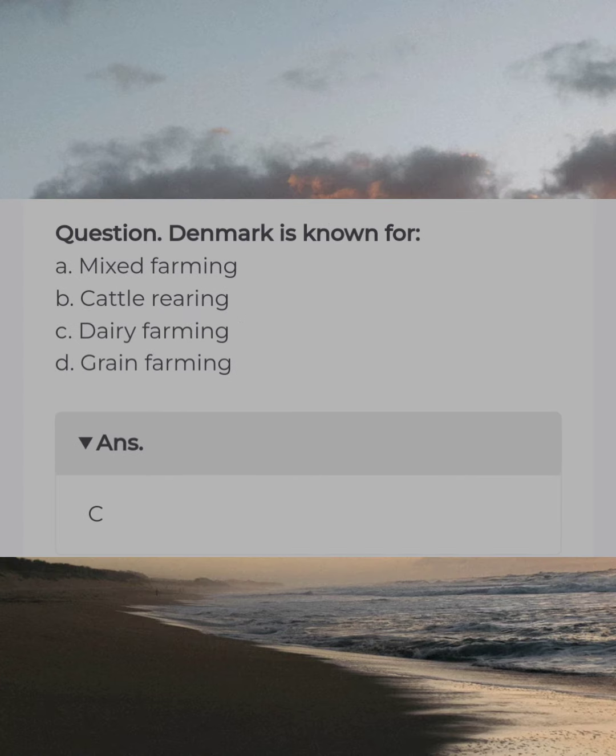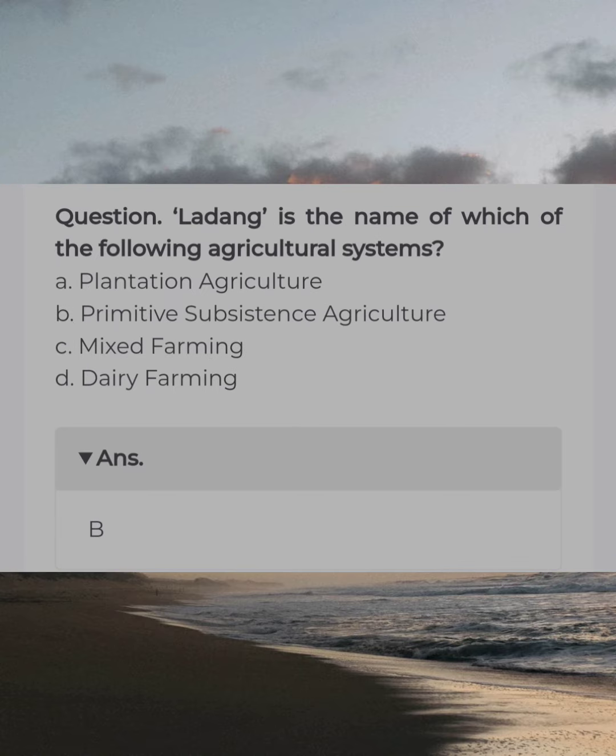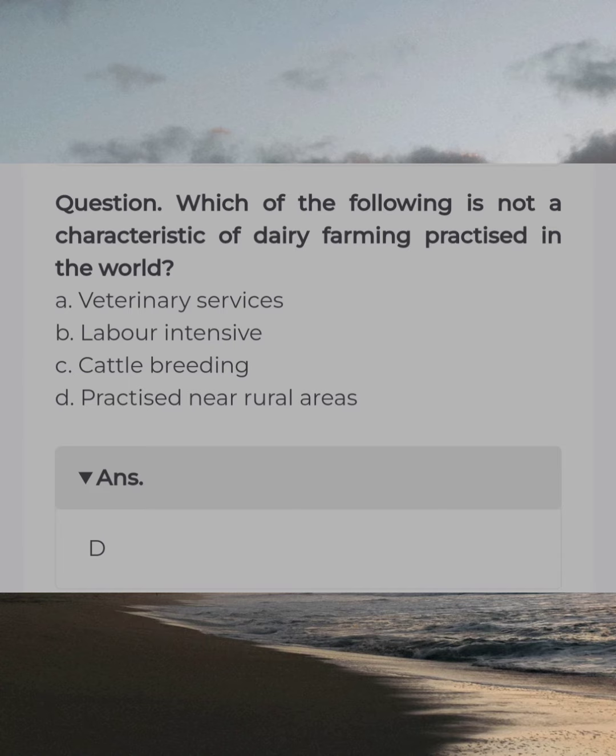Denmark is known for. Answer C. Dairy farming. Ladang is the name of which of the following agriculture systems? Answer B. Primitive subsistence agriculture. Which of the following is not a characteristic of dairy farming practice in the world? Answer D. Practice near rural areas.